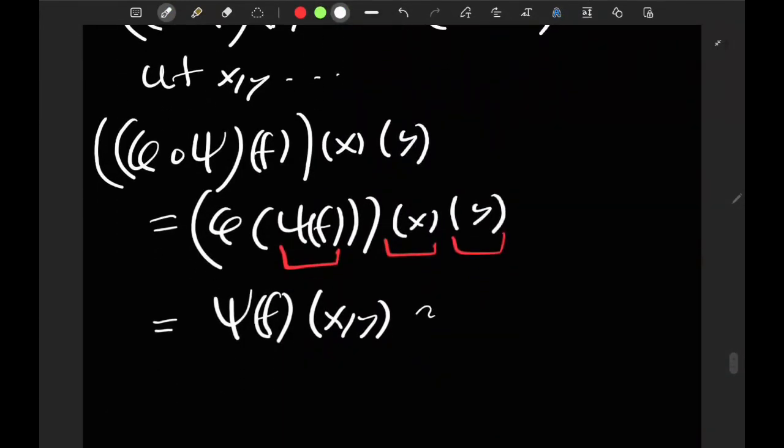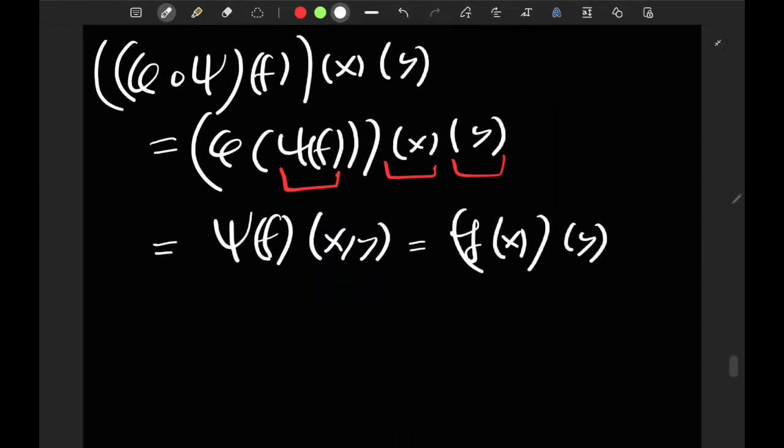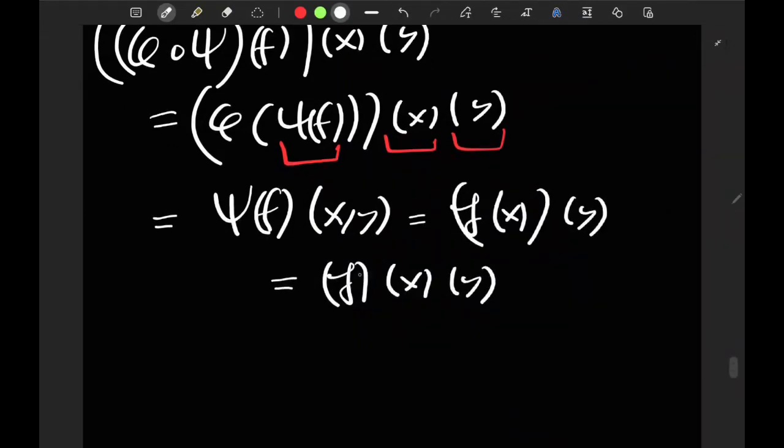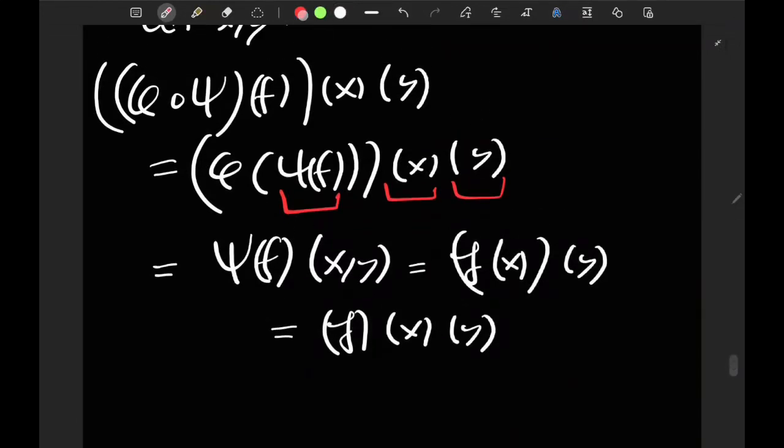So this is f of x of y. But again, what is this thing? This is just f. So this is literally f of x of y, where it's understood that first f is being applied to x and then being applied to y. Let's compare these two expressions.